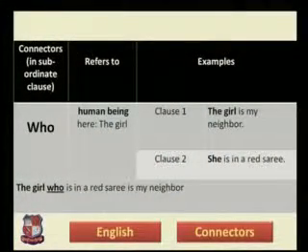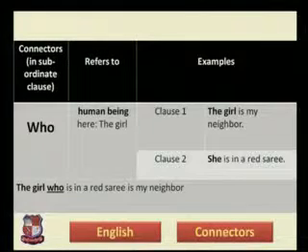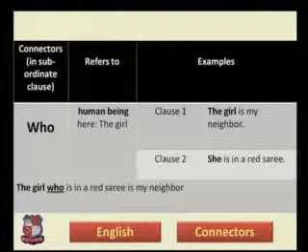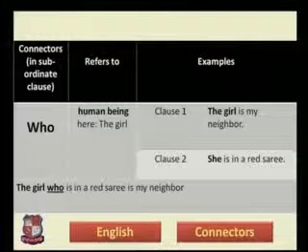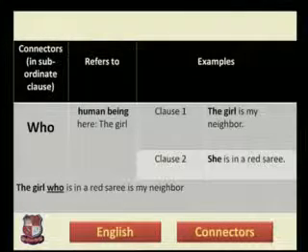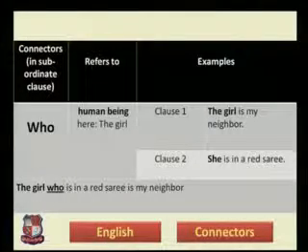I think the next example will also elaborate and explain this thing in a clear-cut way. The clause number 1 is the girl is my neighbor. Clause number 2 is she is in a red sari. The complex sentence becomes like this: the girl who is in a red sari is my neighbor. So here the entire clause, who is in a red sari, is becoming an adjective clause because it adds something to the meaning of the noun, and the noun is the girl. So here the pronoun who again refers to someone, and that someone is the girl. So the girl who is in a red sari is my neighbor.